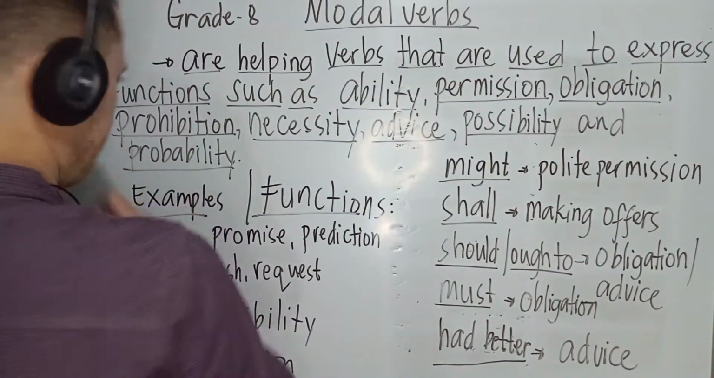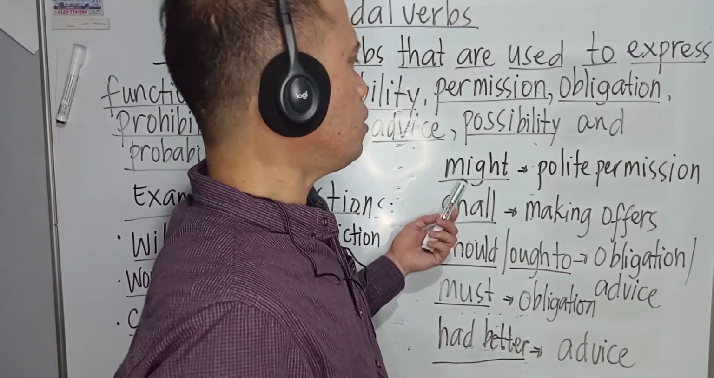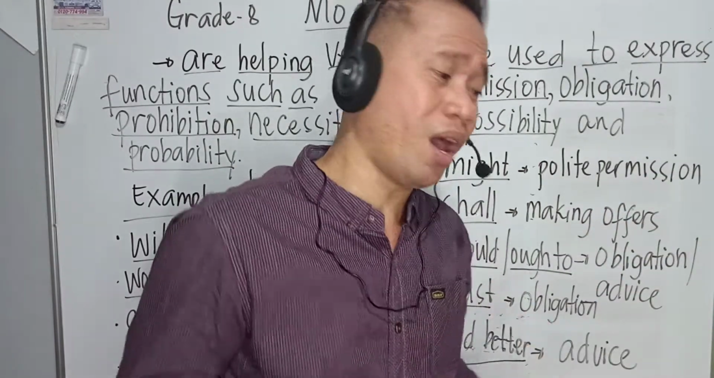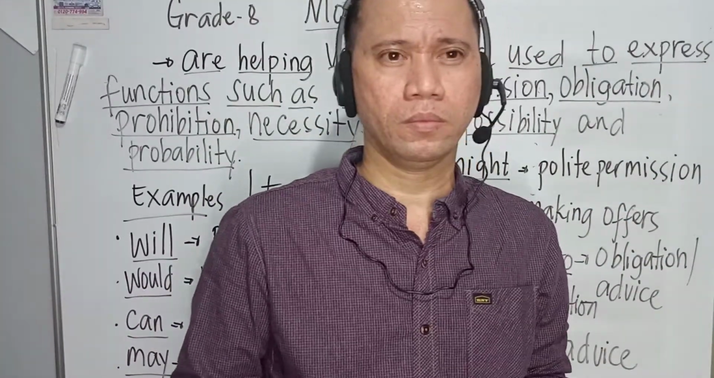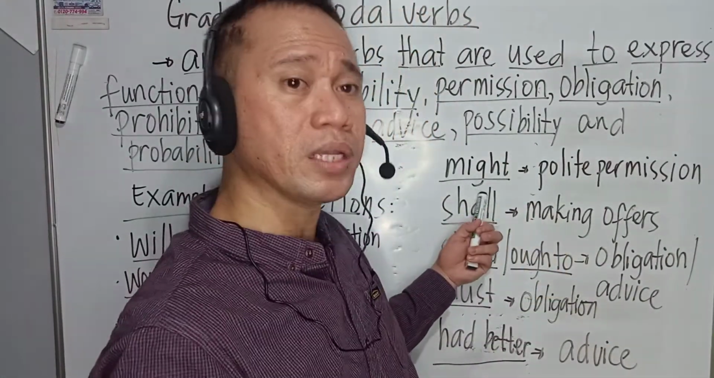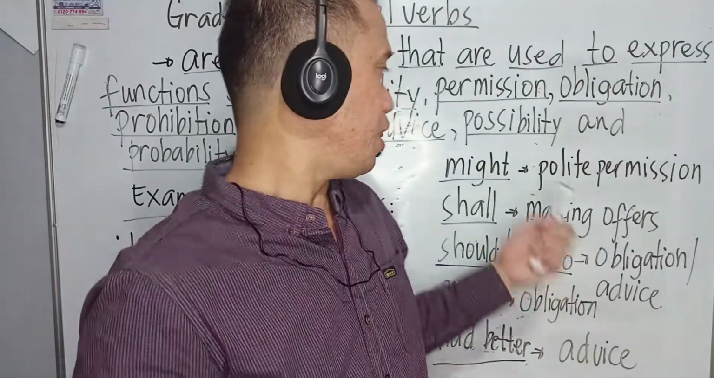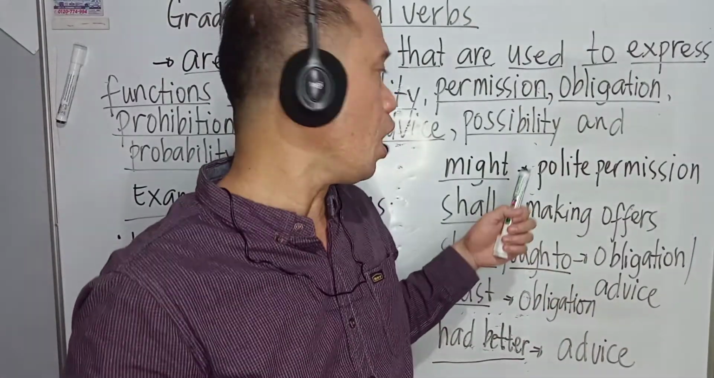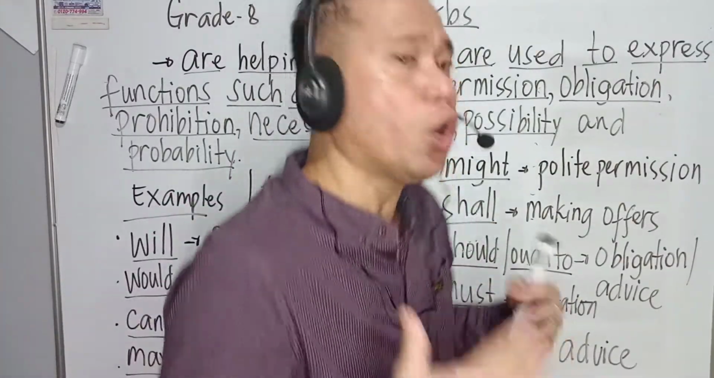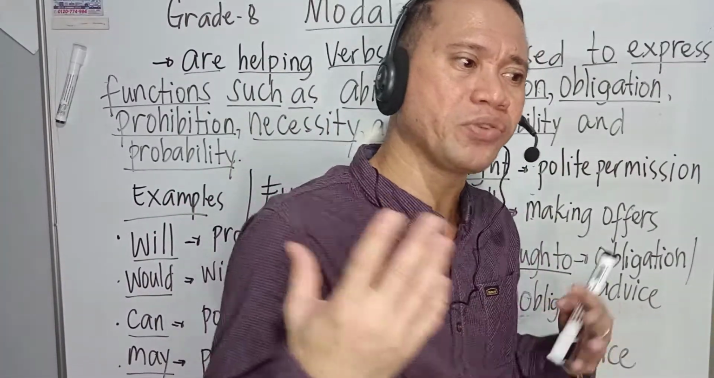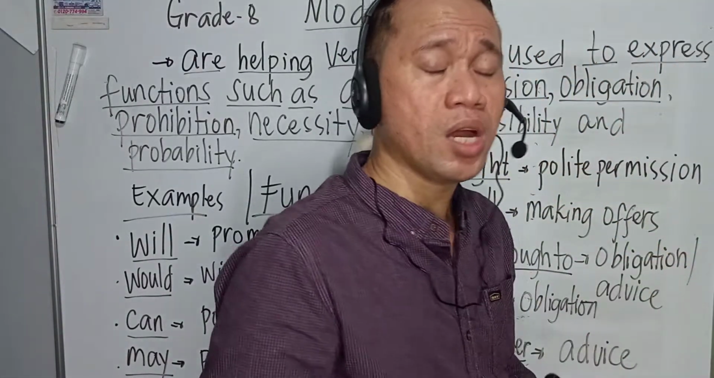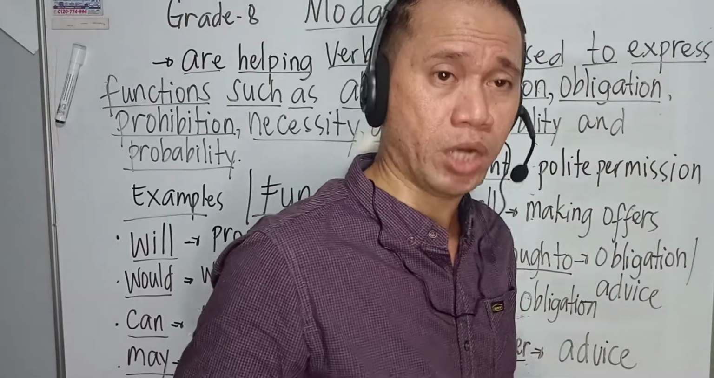Next, might. Might means polite permission. So for example, I might talk to someone who is responsible for this kind of event. So you are using might. This is a modal verb, a helping verb, right? It gives polite expressions or polite permissions. That means to say you are asking, okay, not with extra force or with authority.